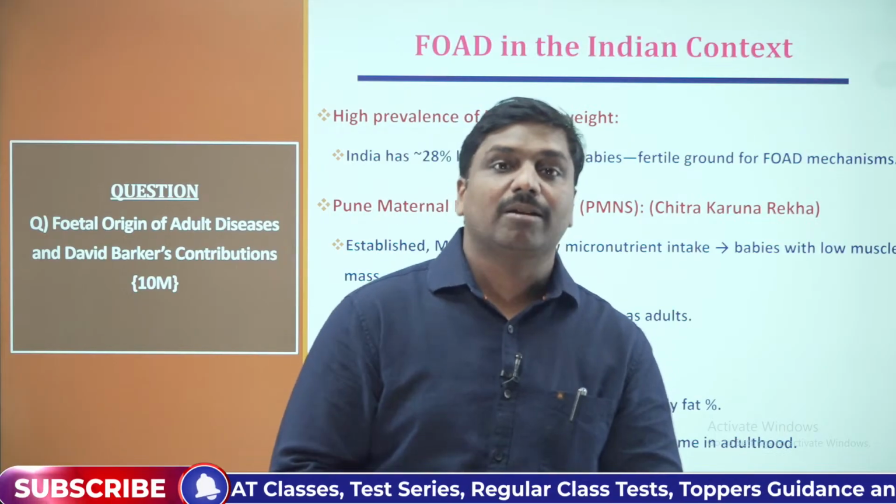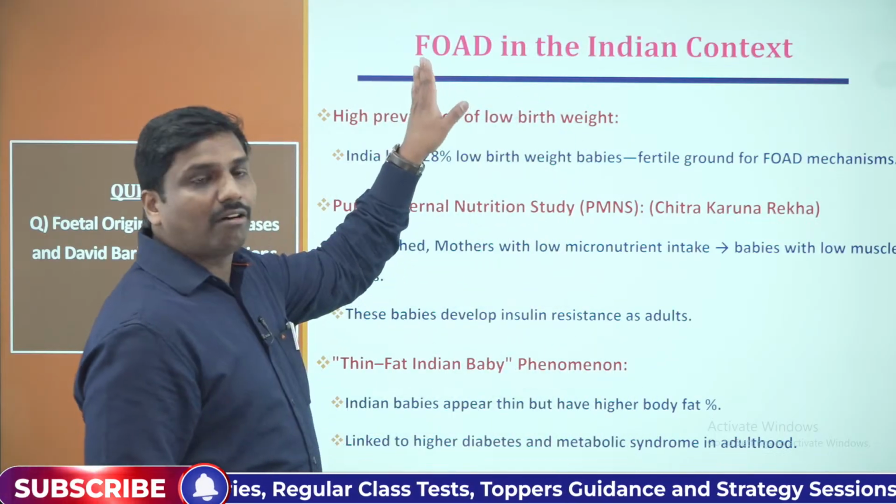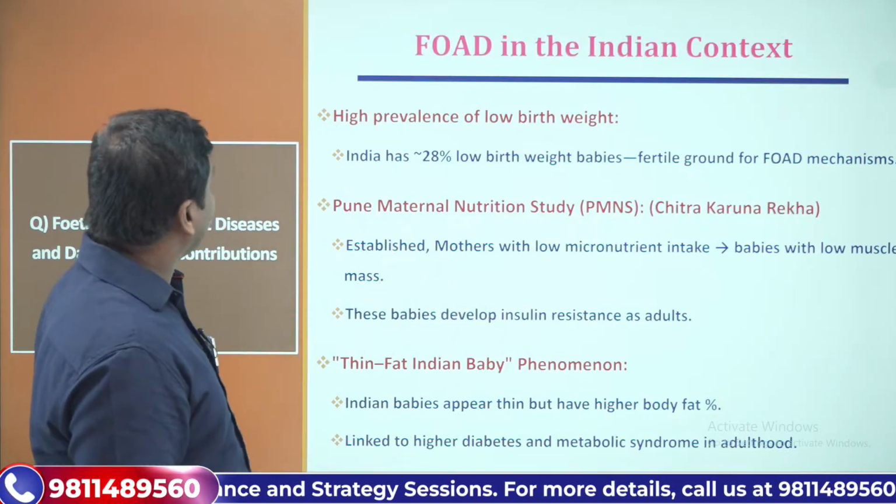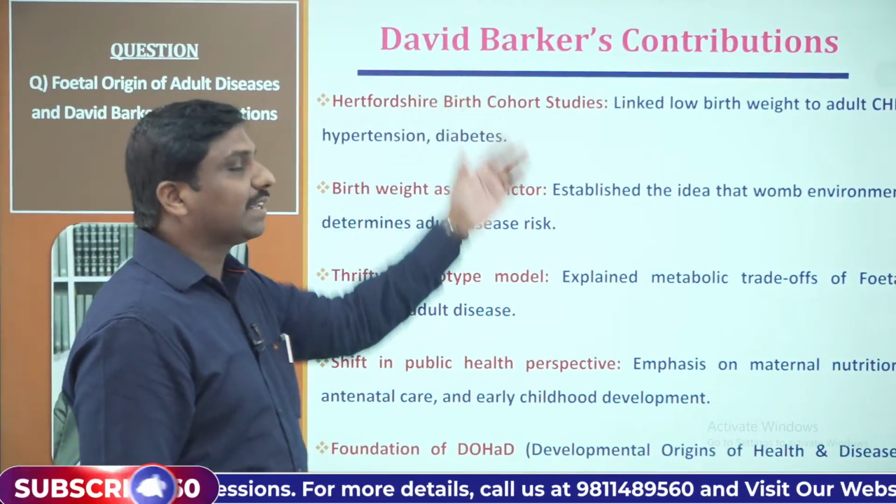So this is the concept of fetal origin of adult diseases. Now we should also systematically understand the contributions of David Barker.